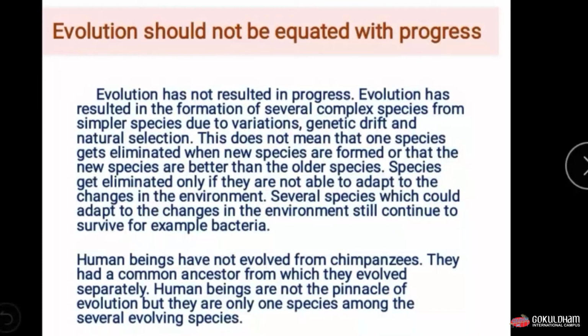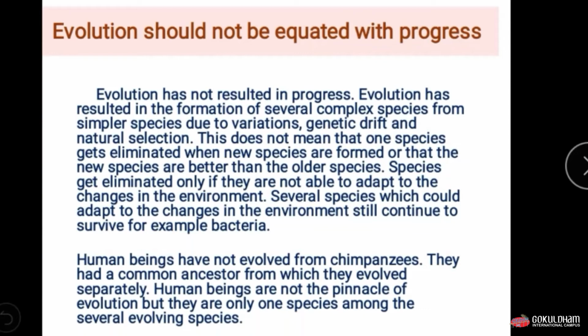Evolution should not be equated with progress. Means evolution does not result in progress.